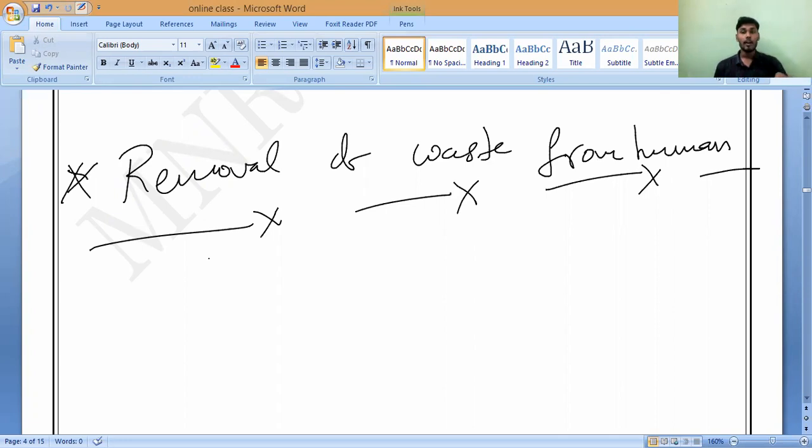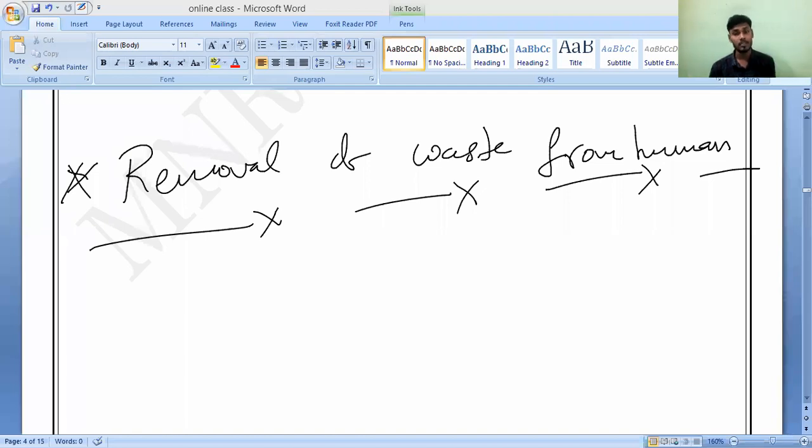That is why it is the highest priority concept in the first chapter, life processes. Here we'll study kidneys, kidney failure, and excretion in humans. The human excretory or urinary system diagram is the most important; in 99% of cases they will ask you the diagram, and you have to draw it correctly and perfectly.